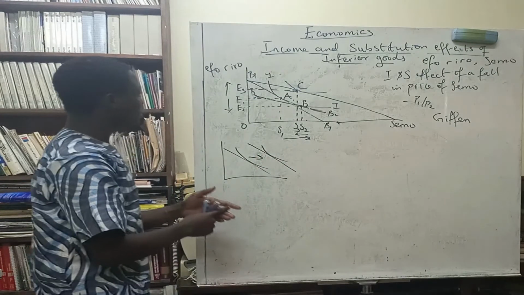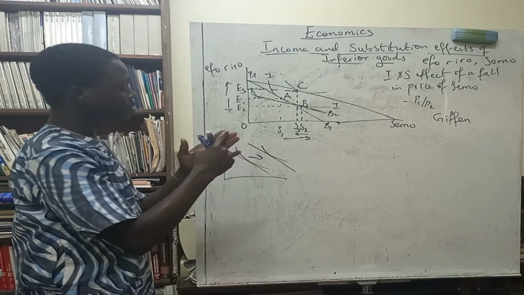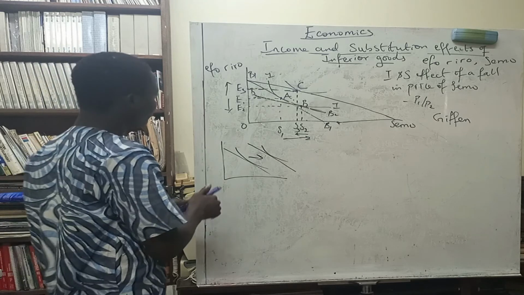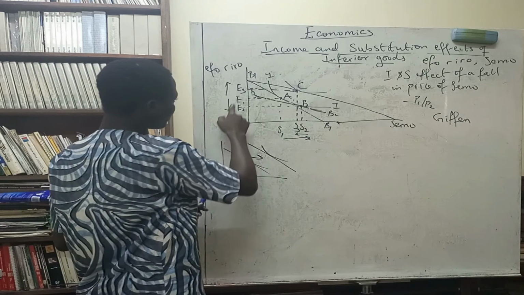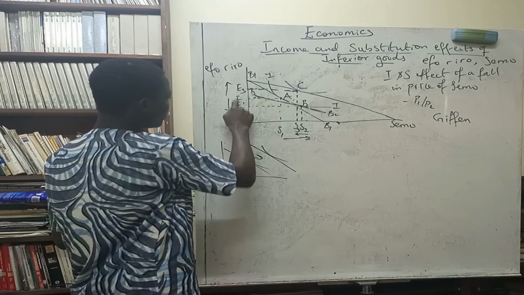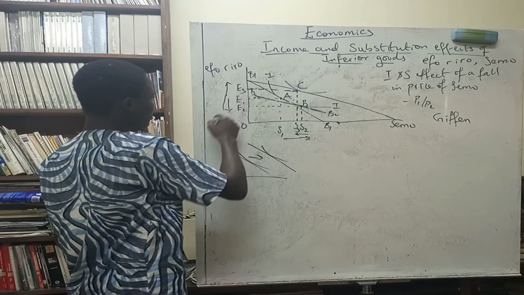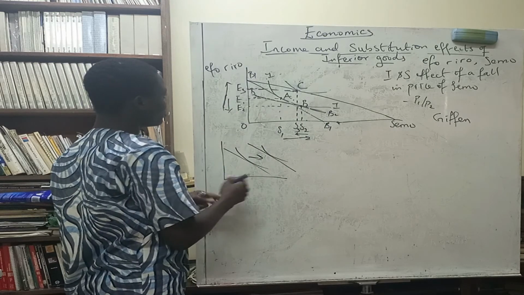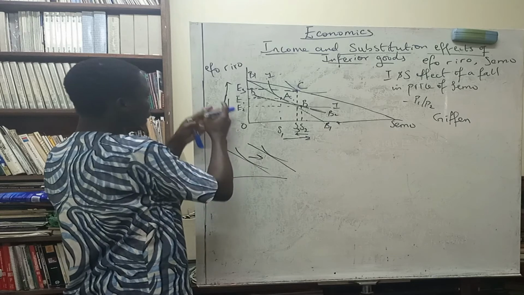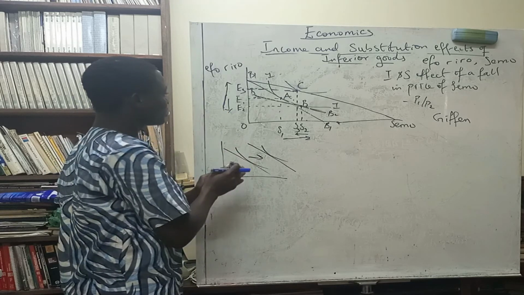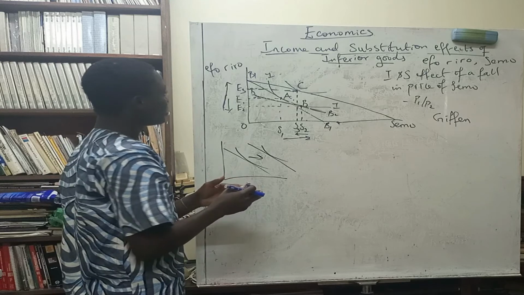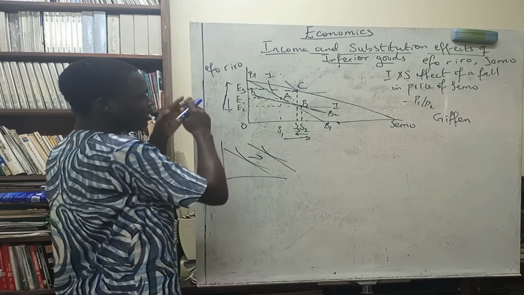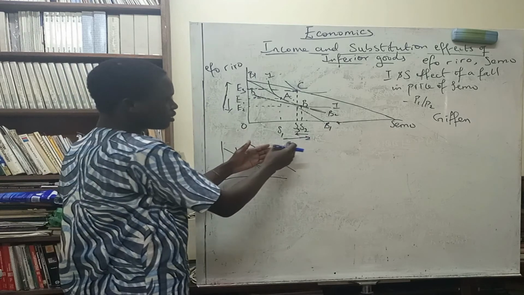And for the normal good that is on this axis now, you can see that there are also opposite effects. Okay, because the substitution effect said you should buy less of this, from this to this, and then the income effect, moving from point B going upwards, is saying that we should buy more of a 4 euro. Substitution effect says buy less of a 4 euro, and income effect says buy more of a 4 euro. So it is negative. What eventually happens here, I can't really say, but at least we know what is happening in this place.